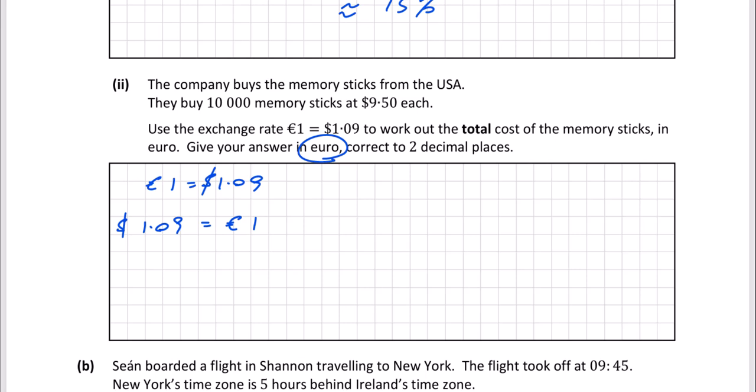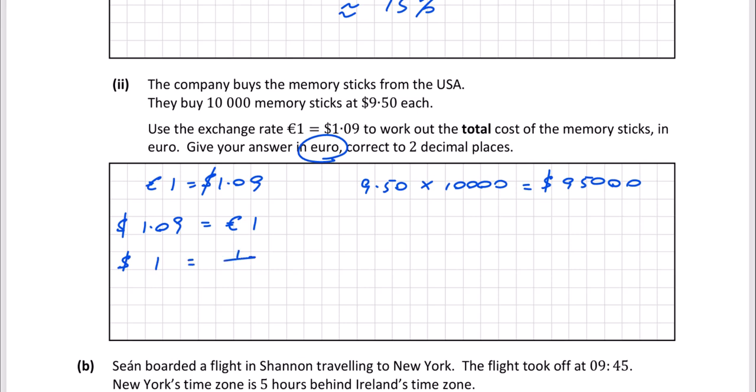Now, they buy 10,000 memory sticks and they're $9.50 each. So I'm going to take the $9.50 and multiply that by 10,000. That will give me a total cost of $95,000. So we've got to convert $95,000 to euros. So we come back here to our exchange rate. We've got 1.09 is equal to €1. First thing I want to do is go down to $1. So divide by 1.09.